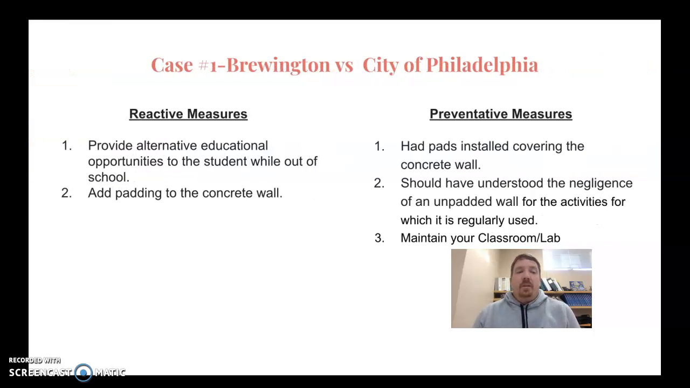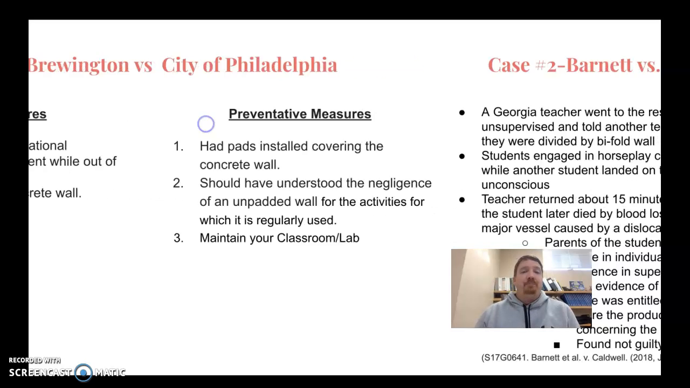Reactive measures: they could have provided alternative educational opportunities for the student while out of the classroom. Obviously, they could have added padding to the concrete wall. Preventative measures: had pads installed covering the concrete wall. They should have understood the negligence of an unpadded wall for activities for which it was regularly used. Maintaining your classroom or your lab, in this case the gymnasium.